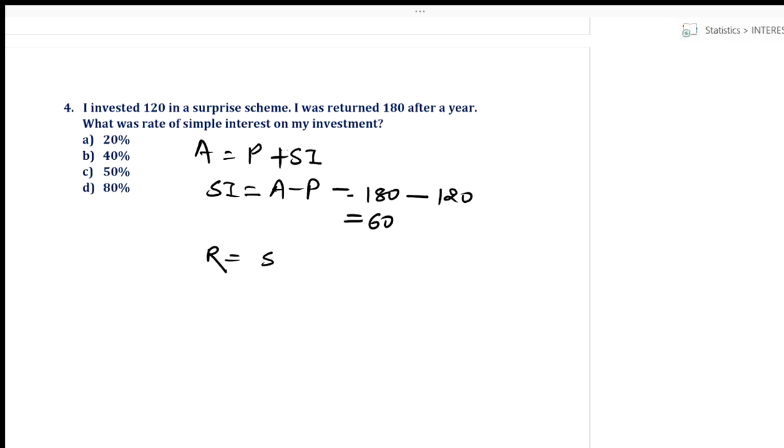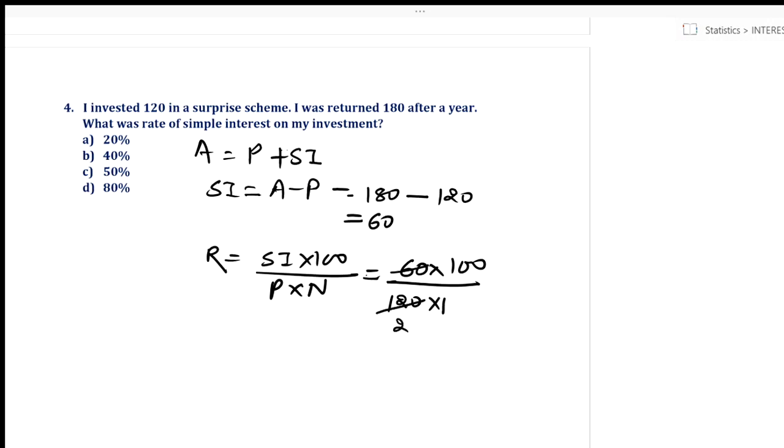Now I can find R. What is R? R is equal to SI into 100 upon P into N. SI we have got as 60 into 100 upon principal is 120 and number of years, after a year, it's 1. Fine. 60, 2s are 120 and 2 50s are 100. So what is the answer? Rate of interest of my investment was how much? 50%. Clear? Okay. Let's move on to the next question.